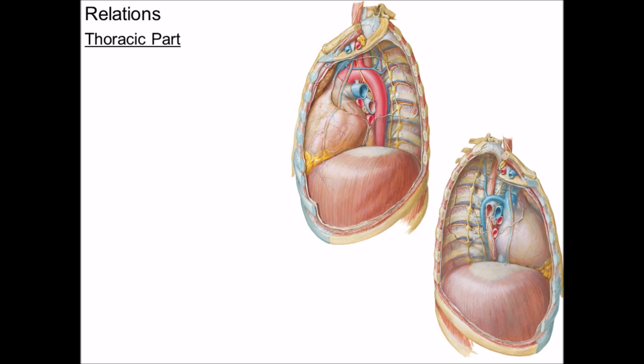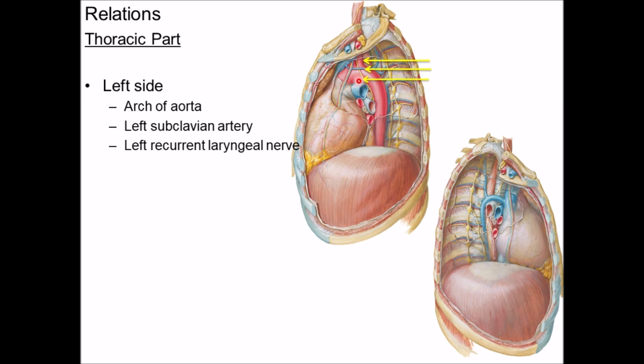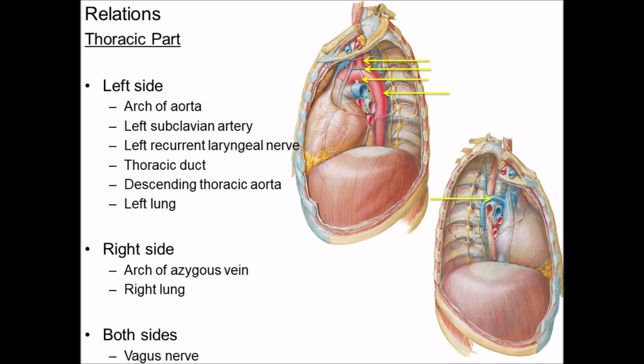The lateral relations. In the thoracic part, on the left side, this esophagus is related to the arch of aorta, left subclavian artery, left recurrent laryngeal nerve which winds around the arch of aorta, thoracic duct, descending thoracic aorta, and the left lung which is covered by the mediastinal pleura. On the right side, it is related to arch of azygous vein and right lung covered with the mediastinal pleura.